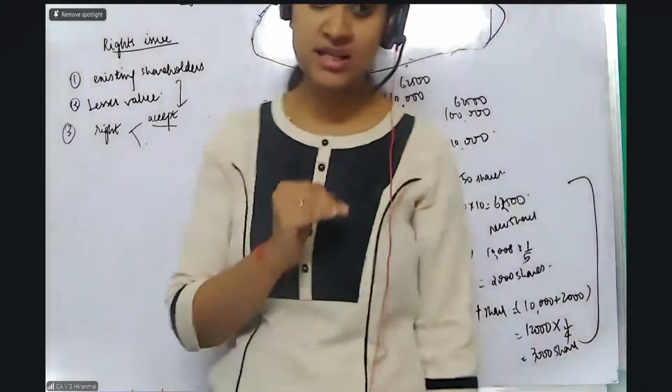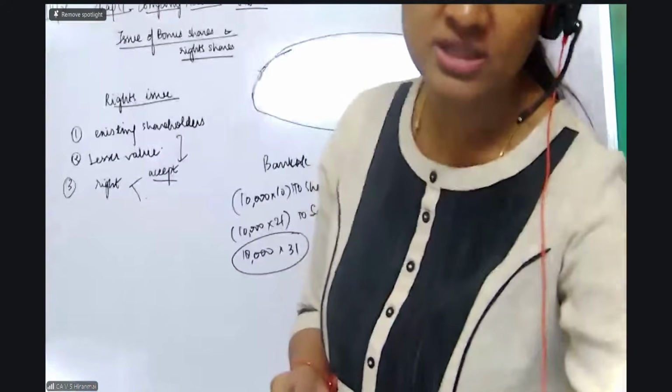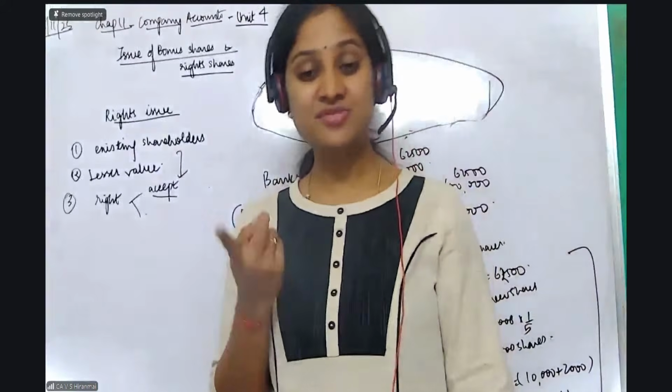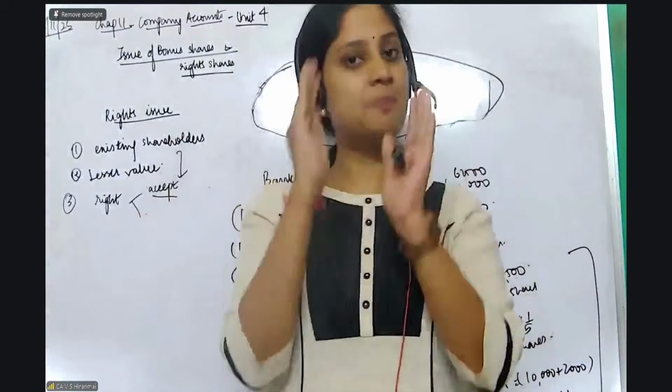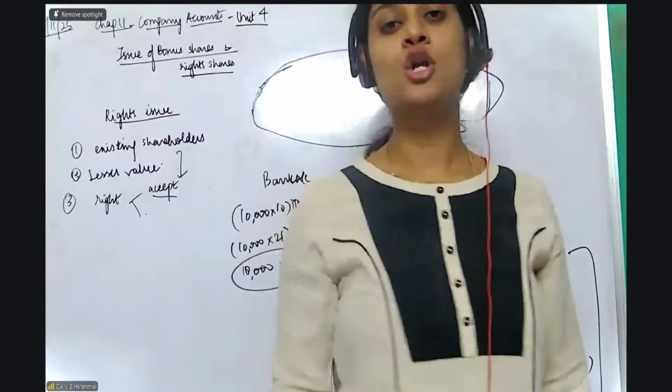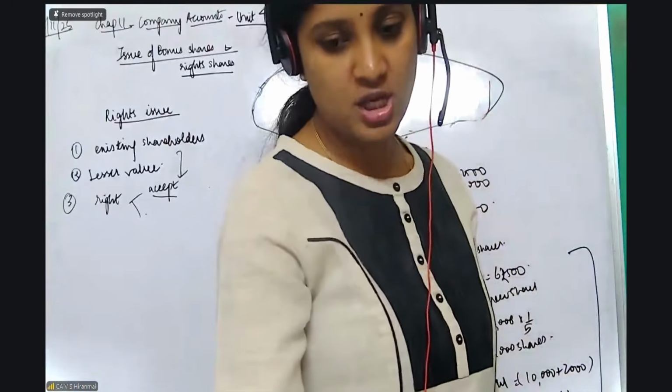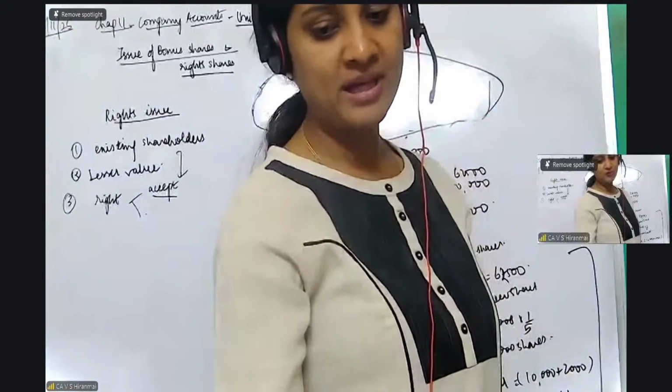Even if they ask you vice versa, it is the same. Vice versa means first a rights issue is happening, then a bonus issue, so then existing shares plus rights issue, and only then calculate the bonus shares. So whichever is happening second, you people have to be careful and then finish the question.